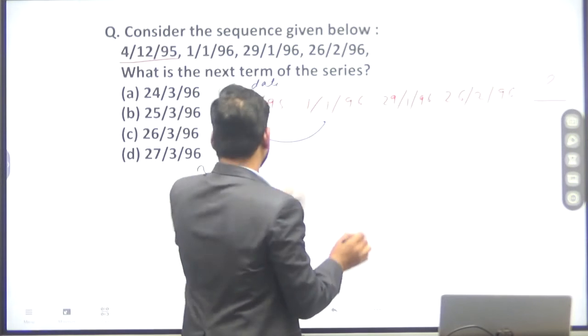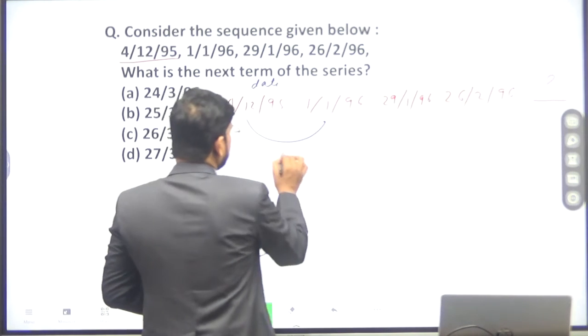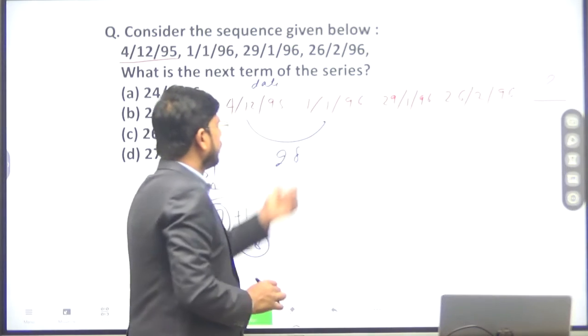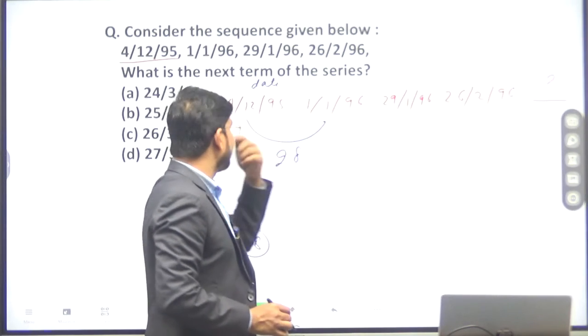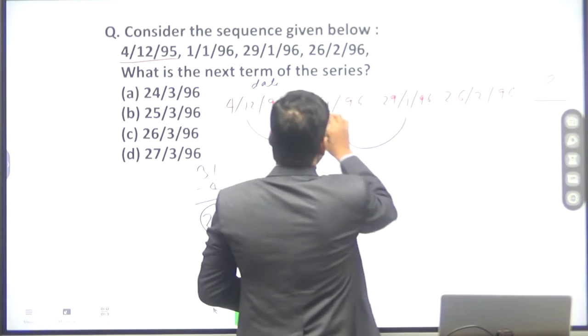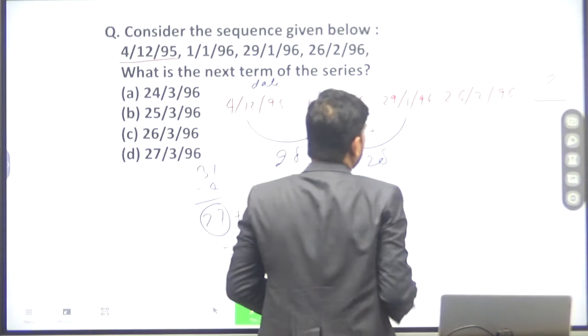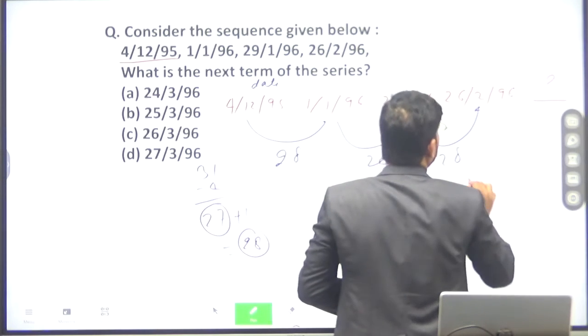Here this is plus 1, means 28. The difference is 28. The next date is 28 days more than the previous. Similarly, this will be 29 minus 1, 28 days.